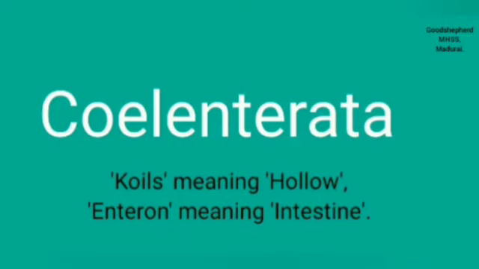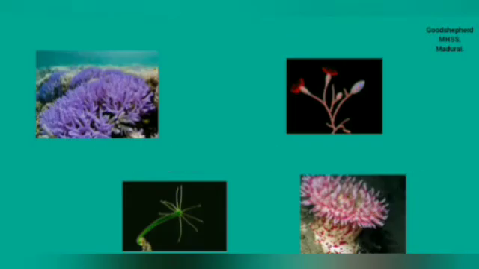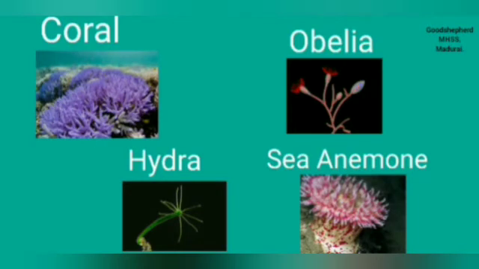Coelenterata gets its name from two Greek words, koilos meaning hollow and enteron meaning intestine. Phylum Coelenterata includes Hydra, Obelia, corals and sea anemone.